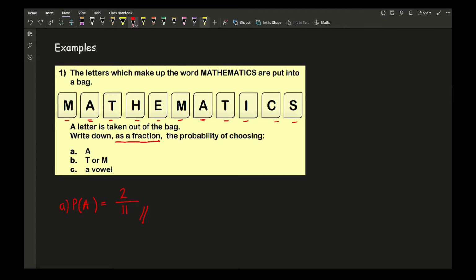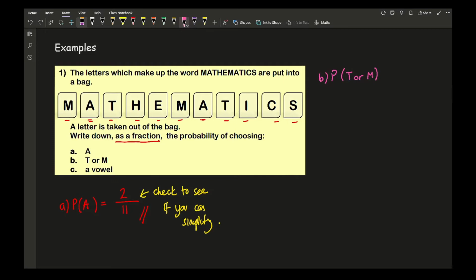Now, the one thing you want to do when you're writing things as a fraction is always check to see if you can simplify. So obviously you don't need to worry about if you're writing as a decimal, but because the question is asked as a fraction, always try and think to yourself, can I simplify, yes or no? Now moving on to question B, so let's just pick a different colour. Let's go for pink. So the probability of selecting a T or M.